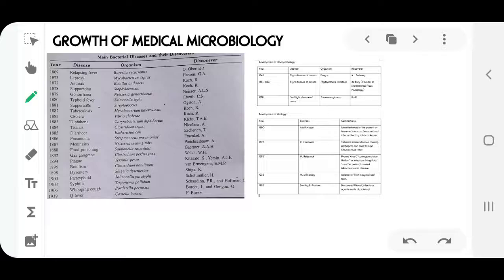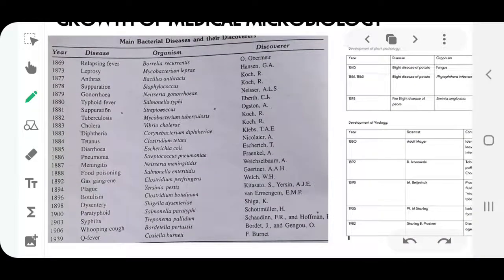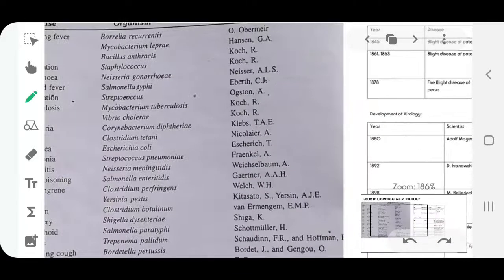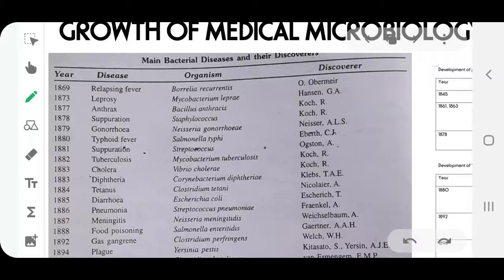So, initially, most of the microorganisms, including the main bacterial diseases, were first discovered. Every now and then from 1850s onwards, this discovery started. So, these were the famous discoverers, the organisms they discovered and the diseases that these organisms caused.